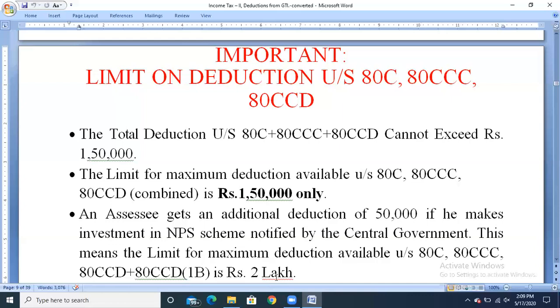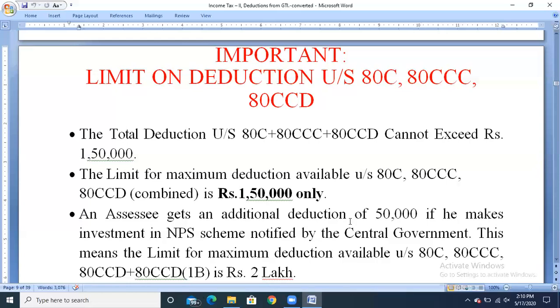For example, under section 80C we have an exemption amount of rupees 50,000, under section 80CCC we have an exemption amount of rupees 70,000, and under section 80CCD we have an exemption amount of rupees 50,000. So the total deduction amount is 1,70,000. The total deduction should not exceed rupees 1,50,000, which means we reduce the amount to 1,50,000, not 1,70,000. So the limit for maximum deduction available under section 80C, 80CCC, and 80CCD combined is only rupees